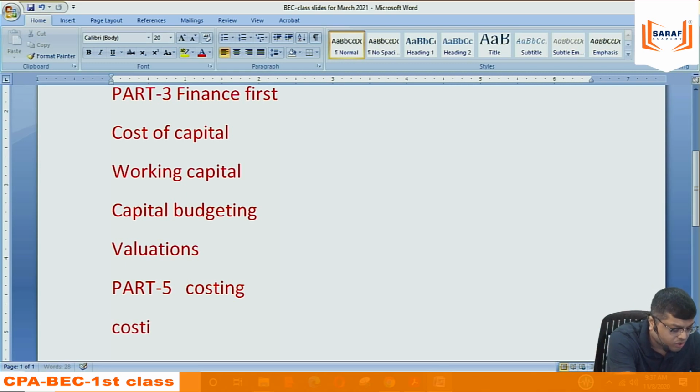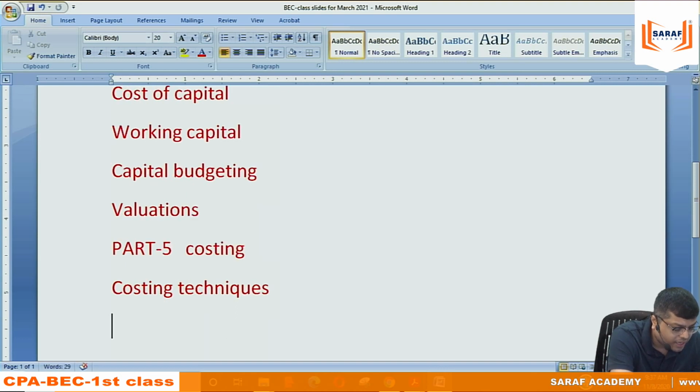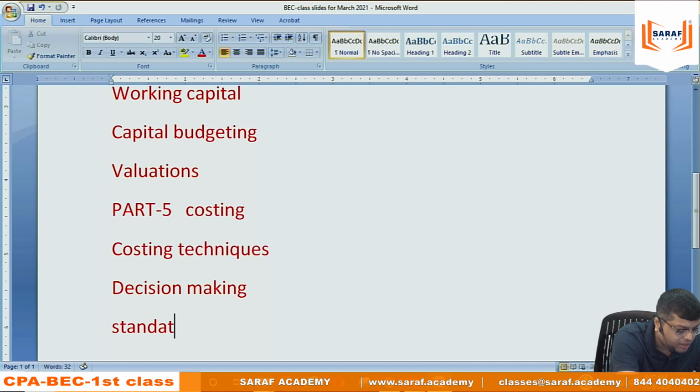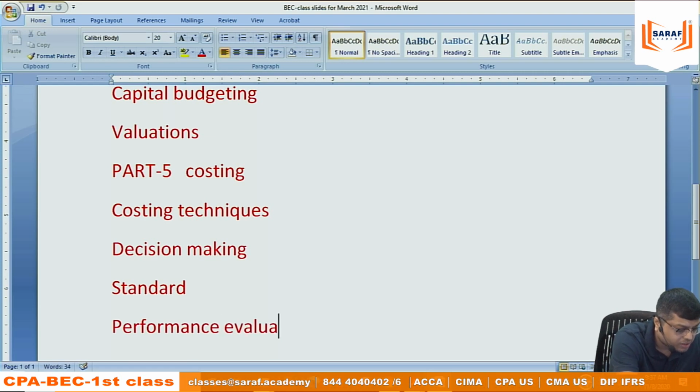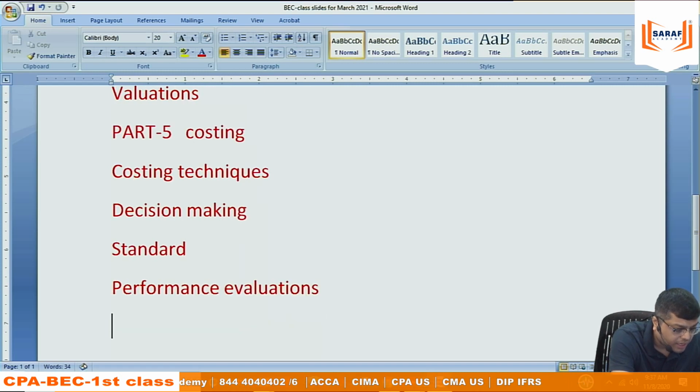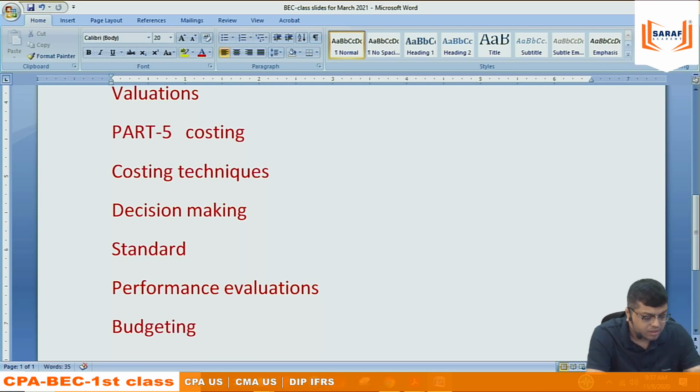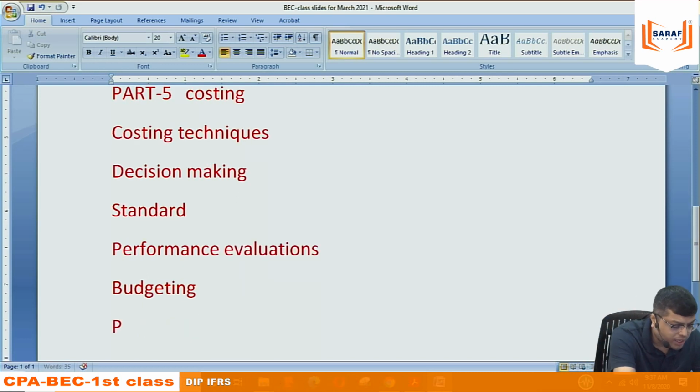Costing, first of all, costing techniques. Then you can say decision making by use of marginal costing, then standard costing, then performance evaluations, and then budgeting. Then I will be going into part 2. Part 2 will be economics.